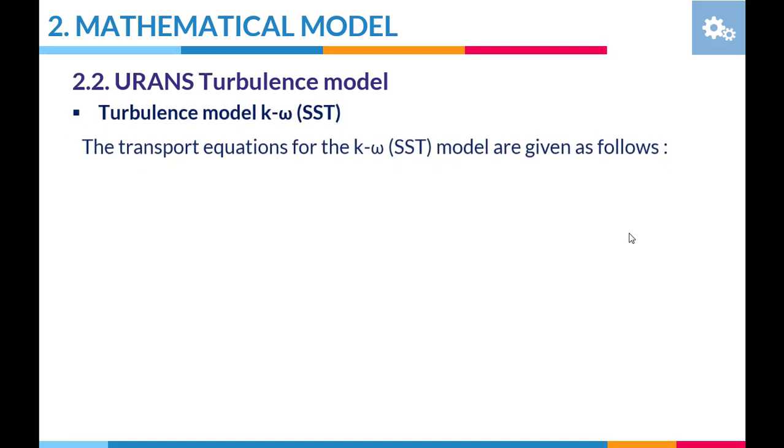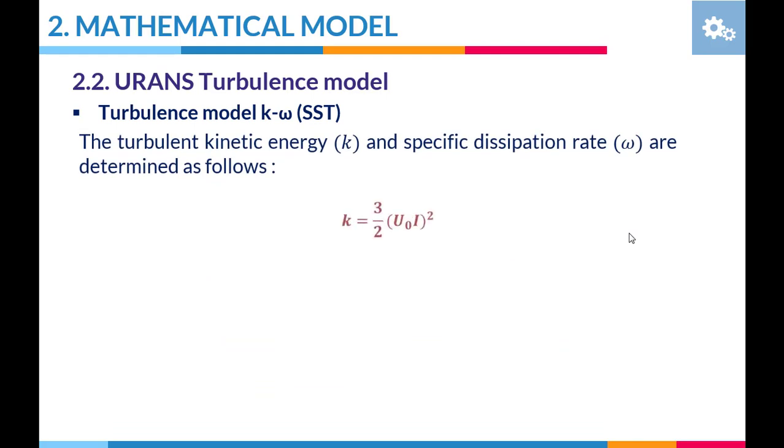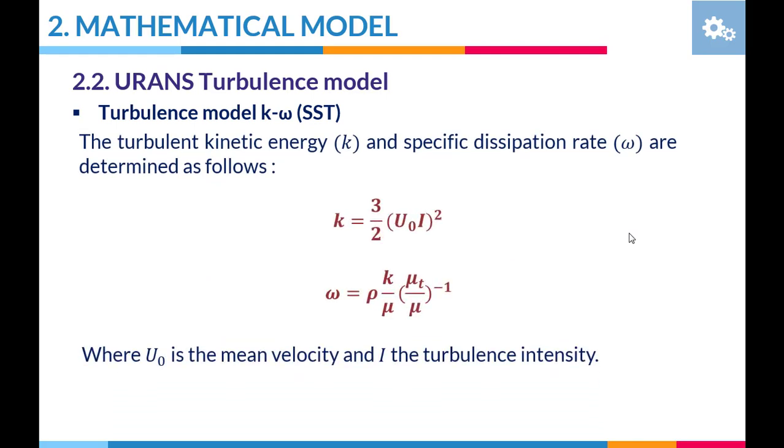For closing the equations, we use the turbulence model k-omega SST. The k-omega SST shear stress transport model developed by Menter combines the precision of the k-omega model in the near wall and the k-epsilon model in the far field region. Such an approach was made by transforming the k-epsilon into a formulation k-omega with the addition of a blending function between the two regions. The turbulence kinetic energy and specific dissipation rate are determined as follows, where u0 is the mean velocity and I is the turbulence intensity.